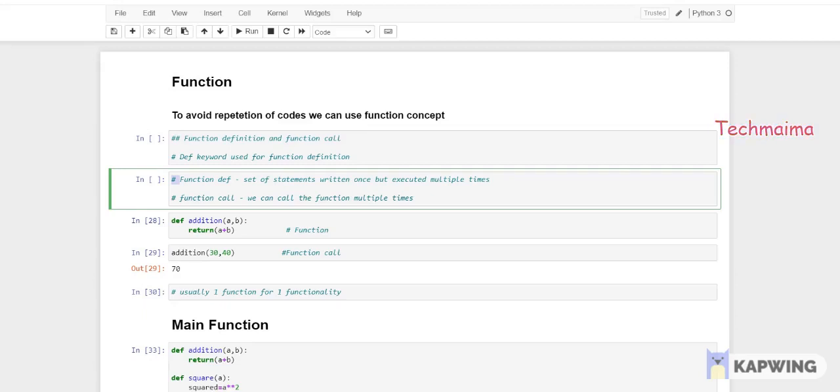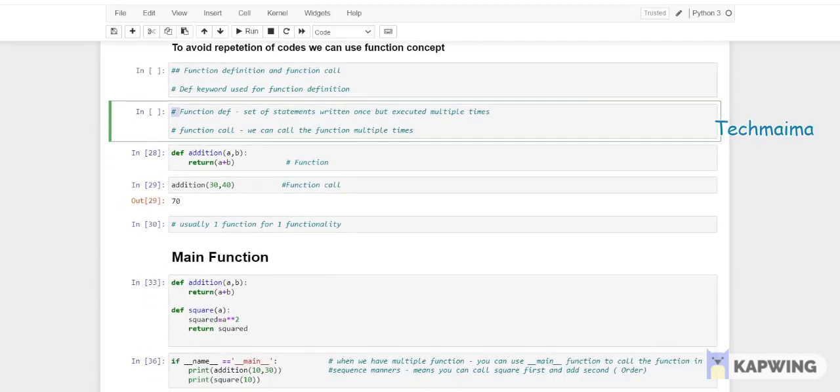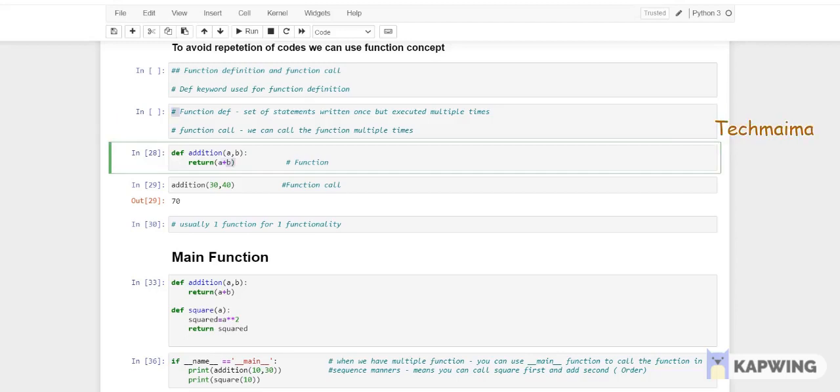What does function call mean? We can call the function multiple times. This is what a function call is. I will give you an example. So def addition, I want to perform addition. Addition is a function name. a comma b means there are two inputs or two values I have to give, and return a plus b. Return is to return the values, whatever you want to display at the end of the code. So I want the function to compute a plus b.